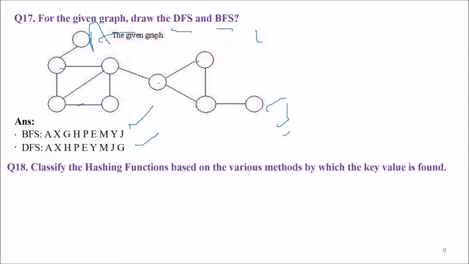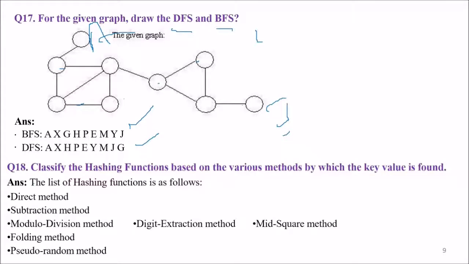Classify the hashing functions on the various methods by which the key value is found. You can have various hashing functions. It can be the direct method, subtraction method, modular division method, digit extraction method, mid square method, folding method, or pseudo random method. These are all the methods you can apply for hashing.